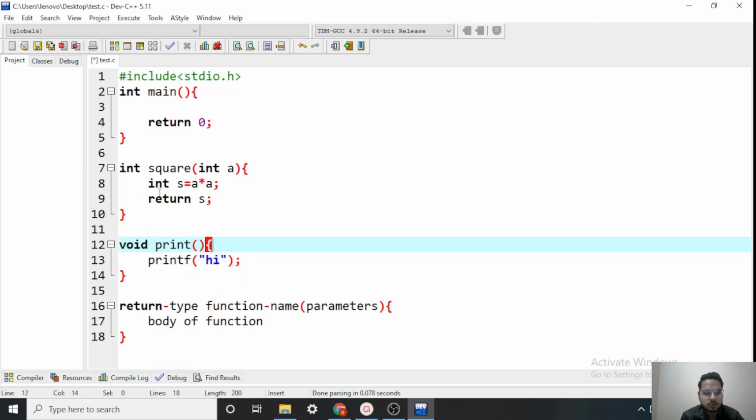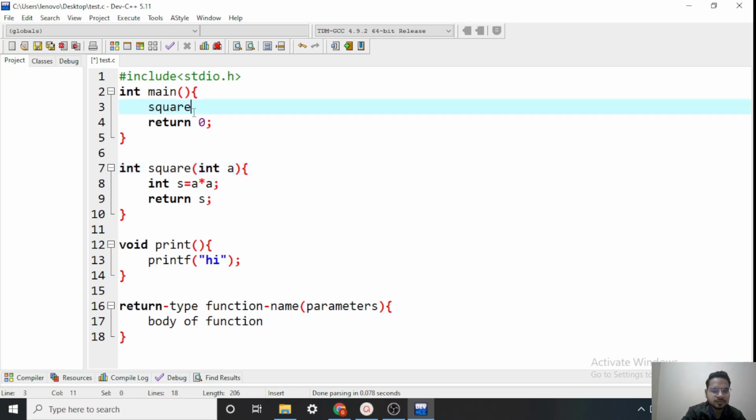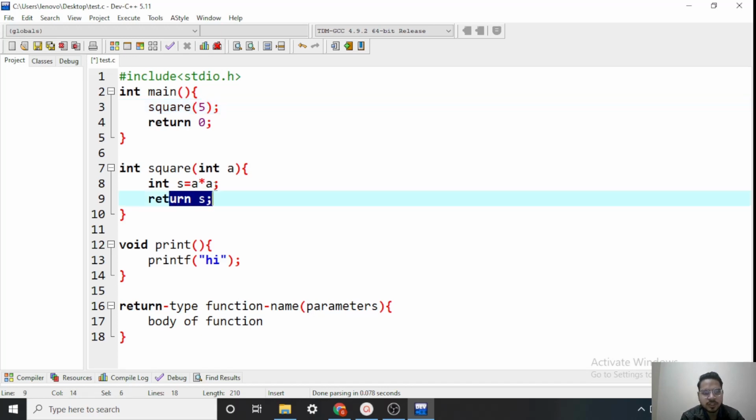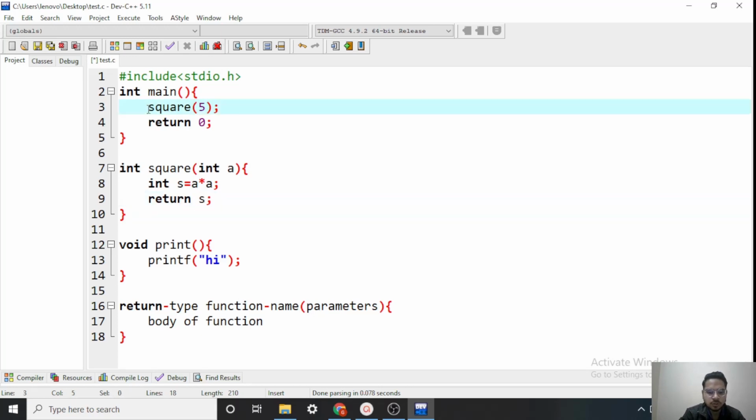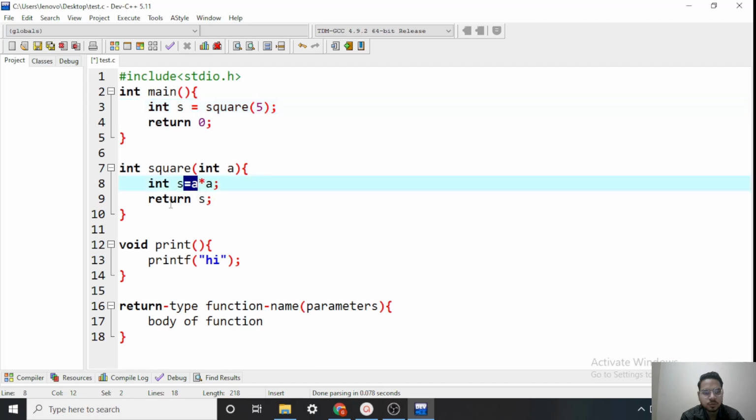Now, how to call these functions? First of all, if we want to call the square function, then we will call it like this: square, then we will pass some value, let's say 5. Now it will return me an integer, so I need to collect it. I can collect it in a variable, so int s will collect the s returned by this square function.